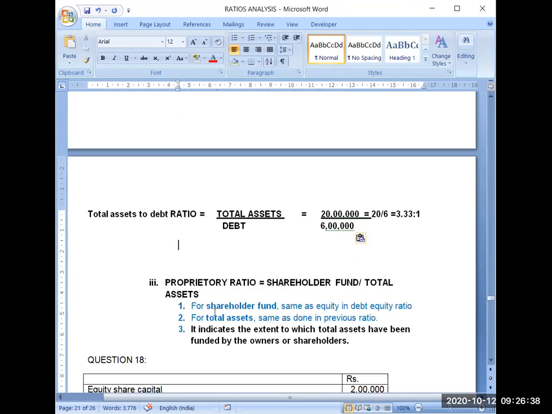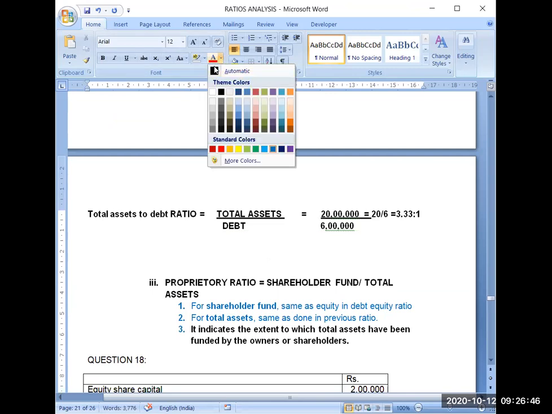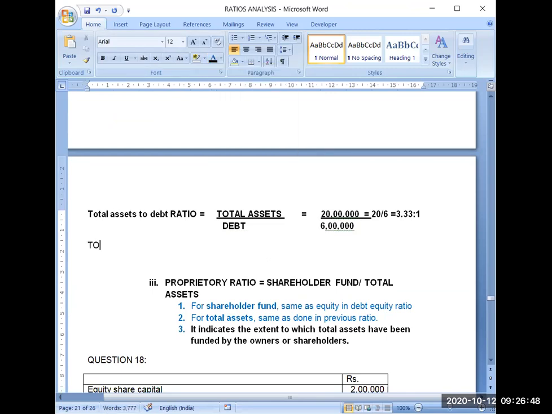So I will mention it here. Total assets is equal to non-current assets plus current assets.